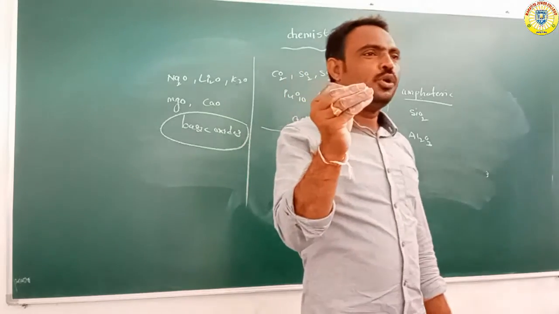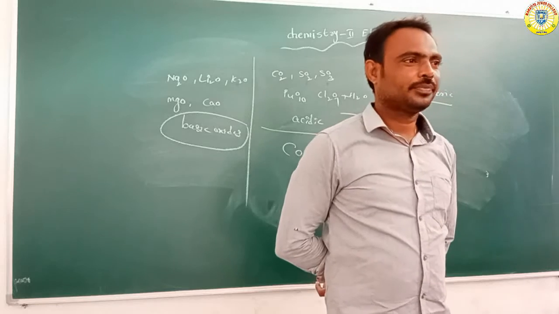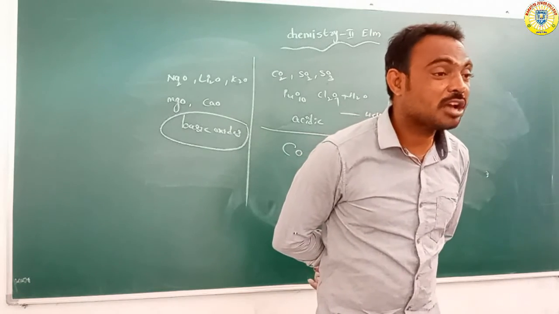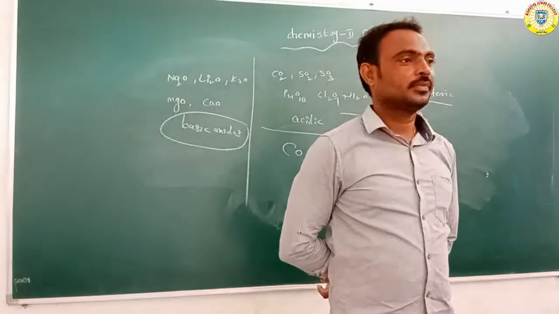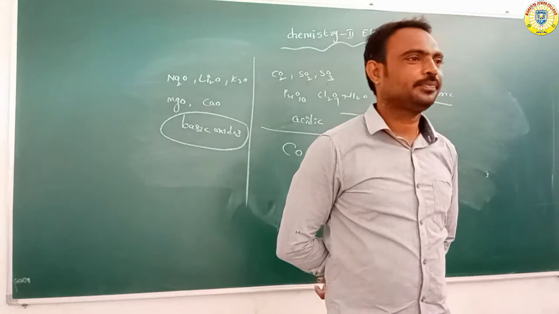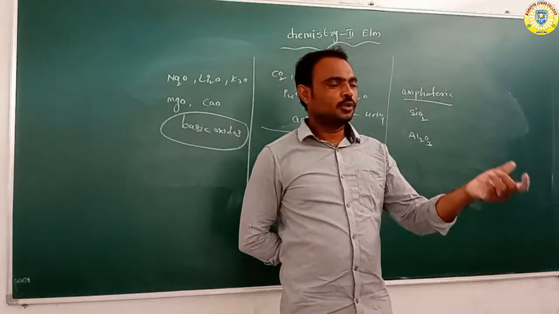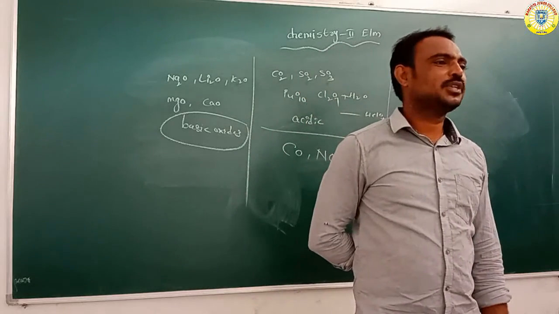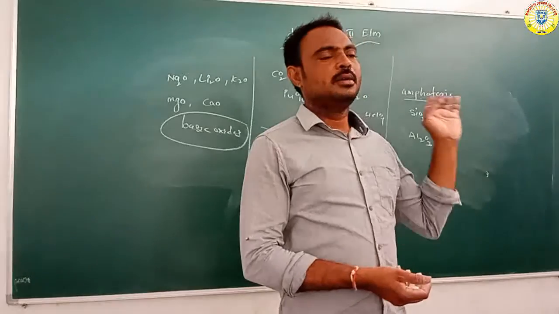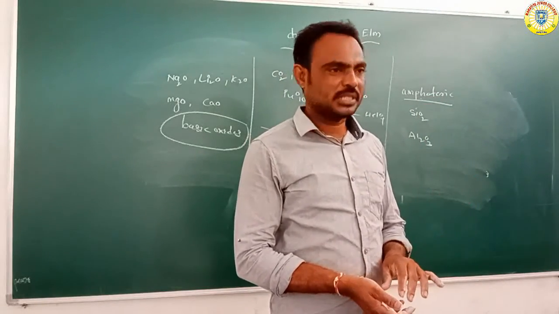It is also used as a good oxidizing agent. It is mainly used for oxidation purposes. So that covers the preparation of oxygen and the physical and chemical properties of oxygen.